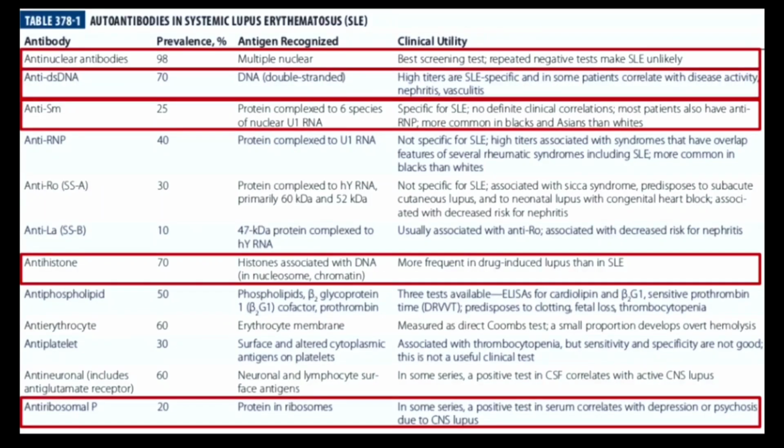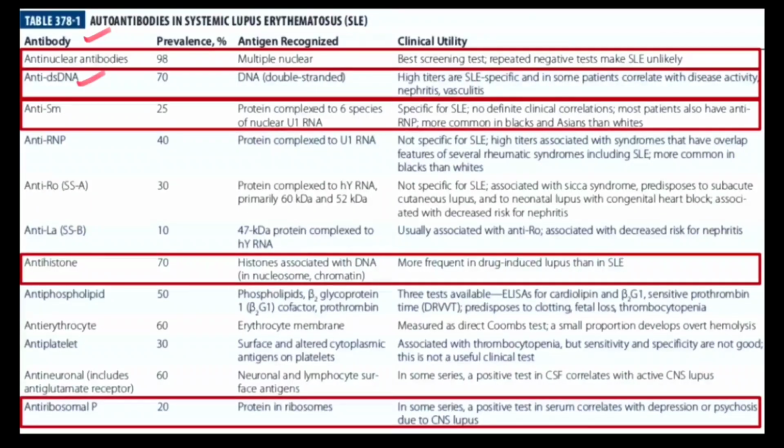So this table is very important not only for examinations but also for diagnosis and treatment of SLE patients. So I'll mark all the important ones. Please take note of that. We will start with ANA, that is anti-nuclear antibodies. This is the best screening test for SLE, highly sensitive but not specific, right? As it's present in other autoimmune diseases also.